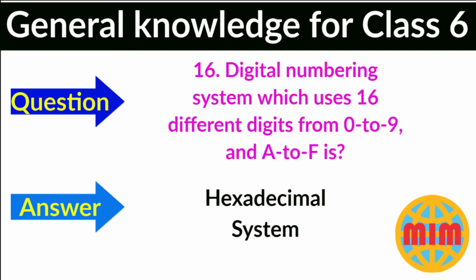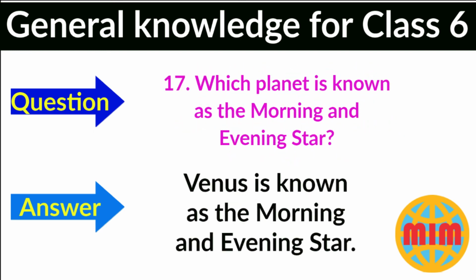Question number 16. The digital numbering system which uses 16 different digits from 0 to 9 and A to F is? Your answer is the hexadecimal system. Question number 17. Which planet is known as the morning and evening star? Your answer is Venus is known as the morning and evening star.